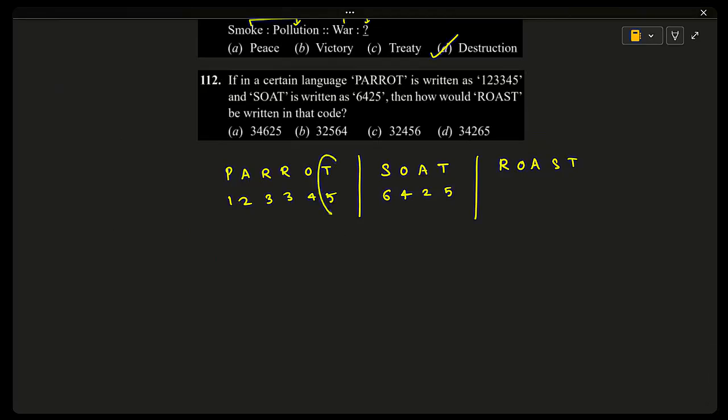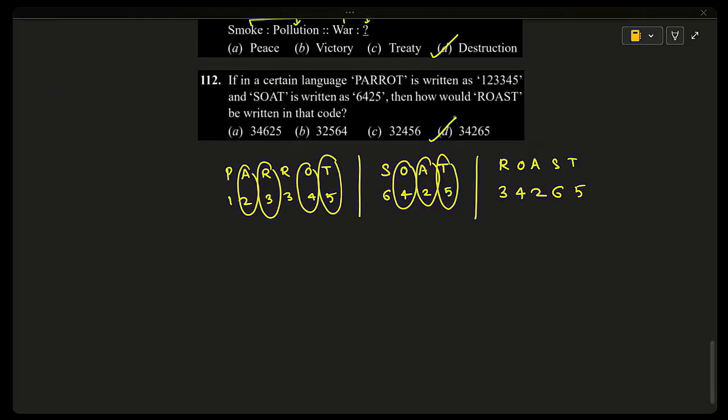Why? Because T, I can find 5 here, and O is 4, O is 4, and A is 2, A is 2. The common letters are having common codes. So wherever R is there, we can go for 3. So I'm writing 3 here, and O is 4, A is 2, S is 6, and T is 5. 3, 4, 2, 6, 5. Option D. 113.